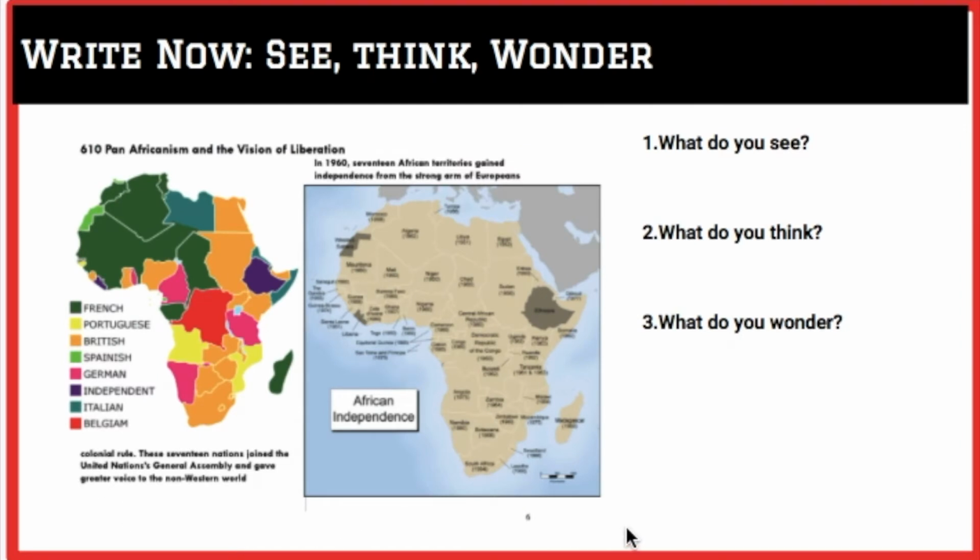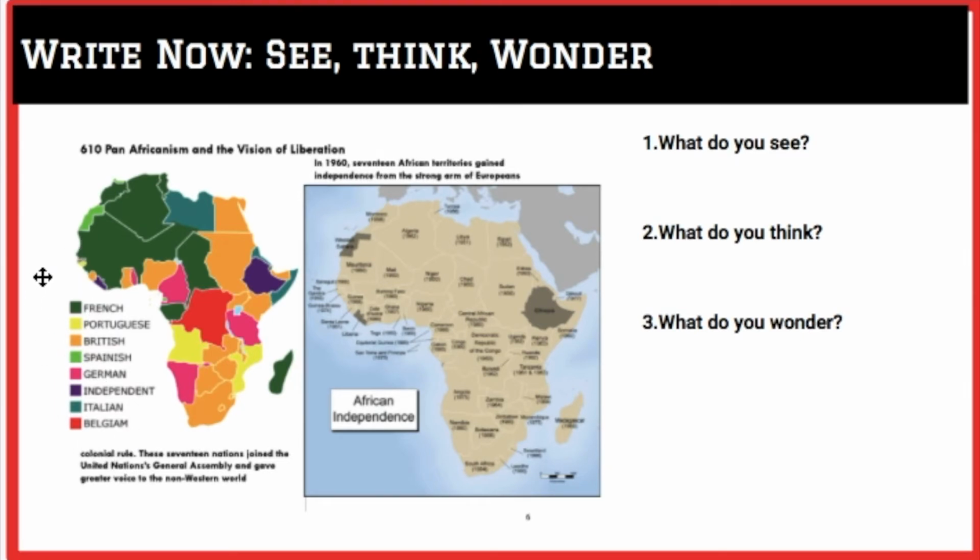All right, first, we have a Right Now. First, what do you see? What does it make you think? And what does it make you wonder? Before you pause the video, let me just gear you towards what we are seeing. We are looking at two maps of Africa. I think maybe some things that are different are the labeling and the legend right here.